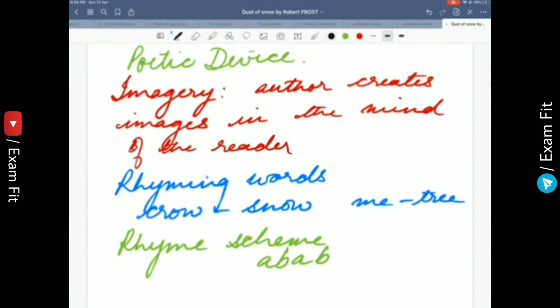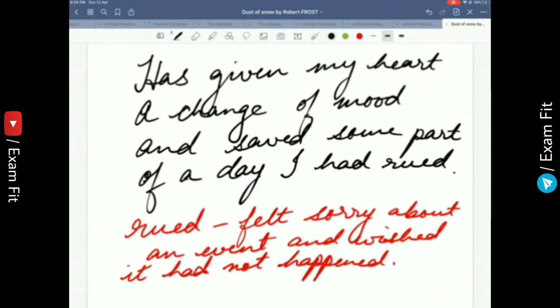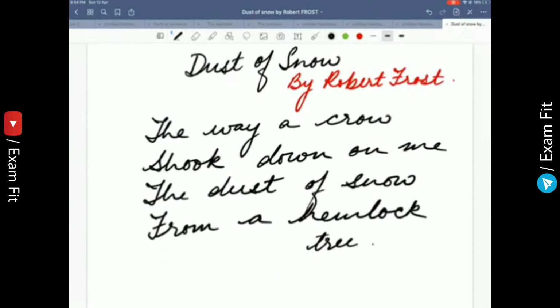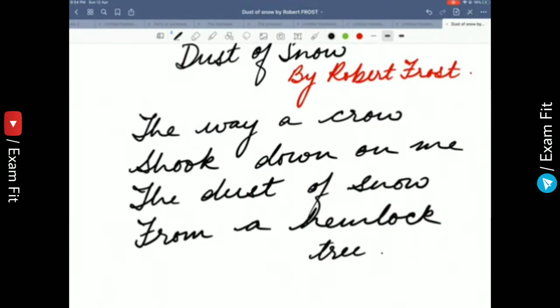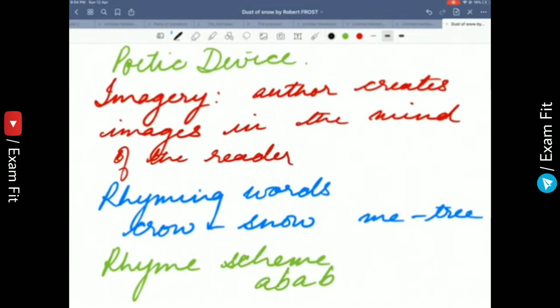Now, what are rhyming words? Just see the last words: snow, crow, snow, me, tree. So crow is rhyming with snow and me is rhyming with tree. So the rhyming words are snow, crow, snow, me, tree. So what will be the rhyming scheme? A, B, A, B.